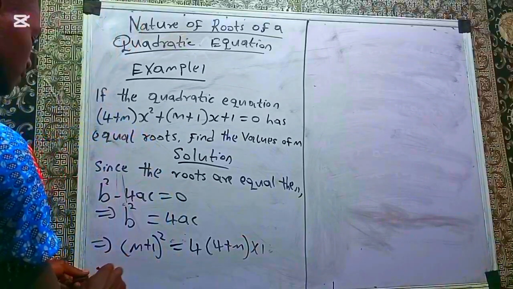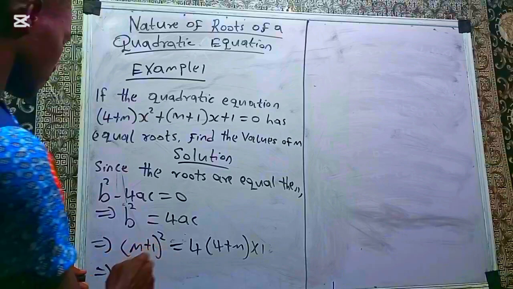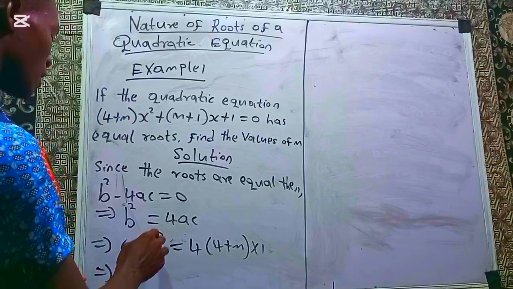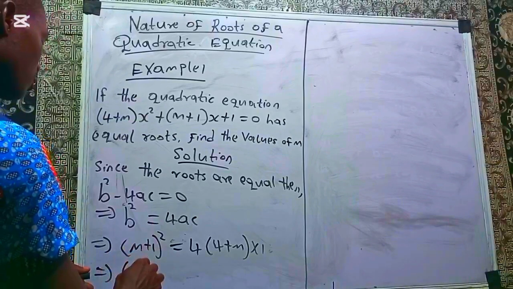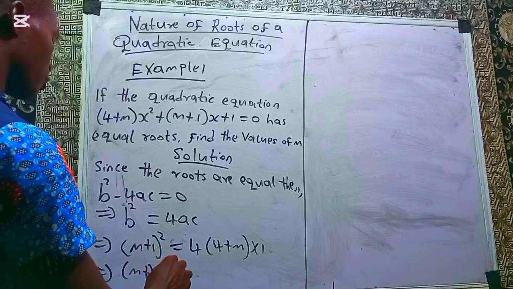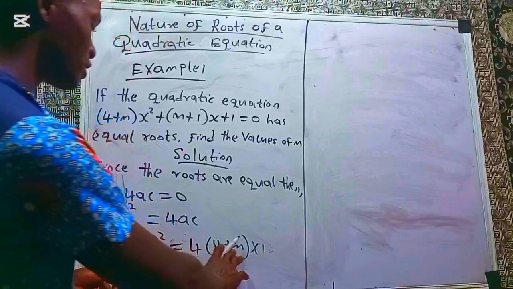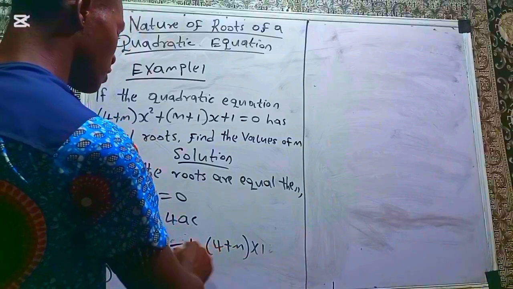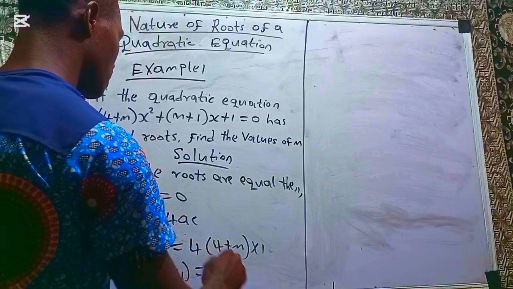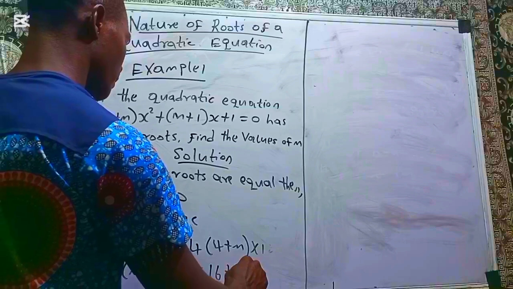This implies, let's expand this. (m + 1)² is the same thing as (m + 1)(m + 1), equal to, if you open this bracket, 4 times 4, 16, plus 4 times m, 4m.